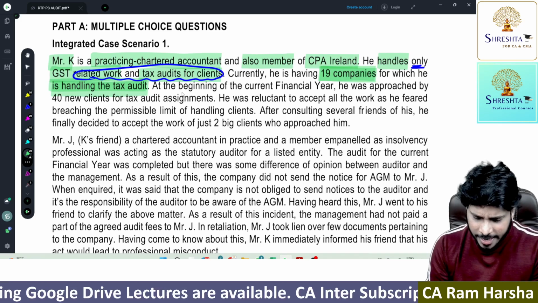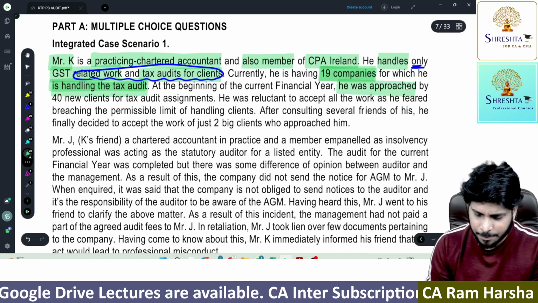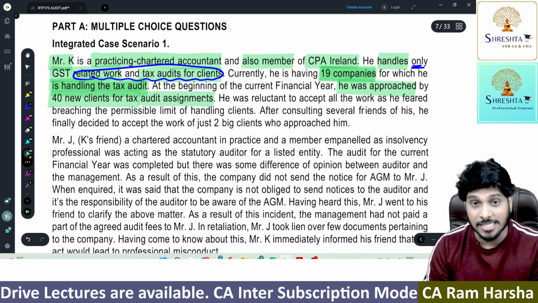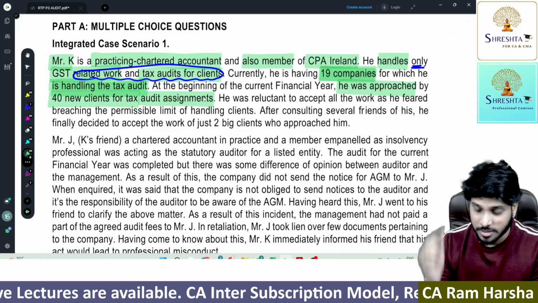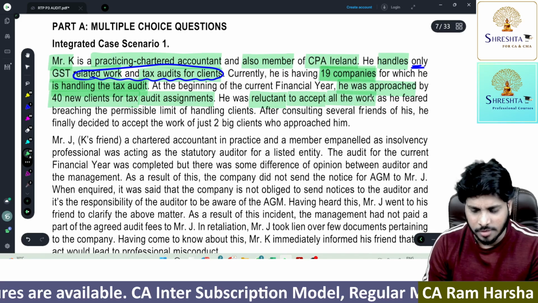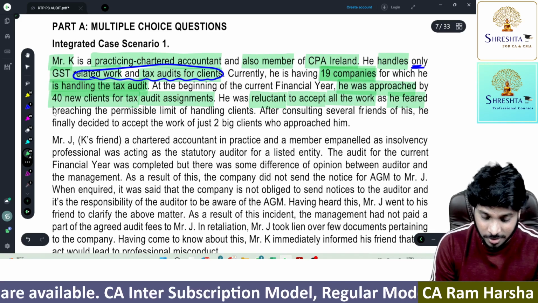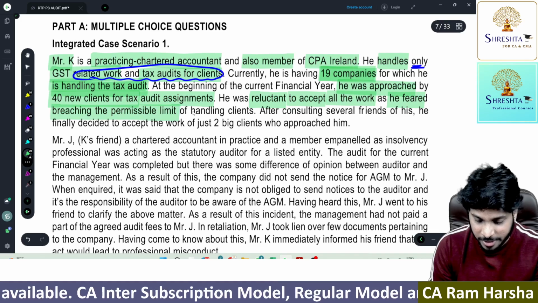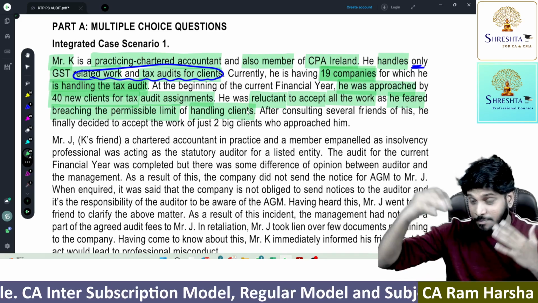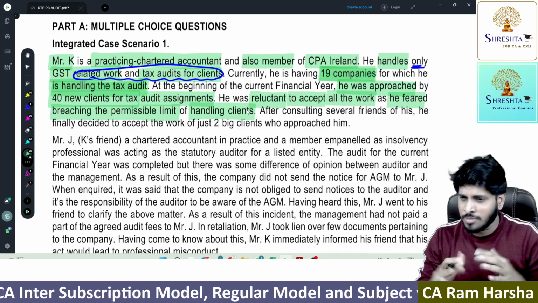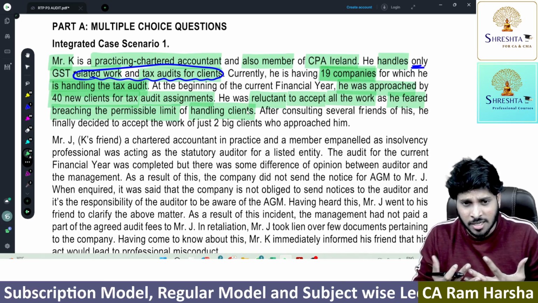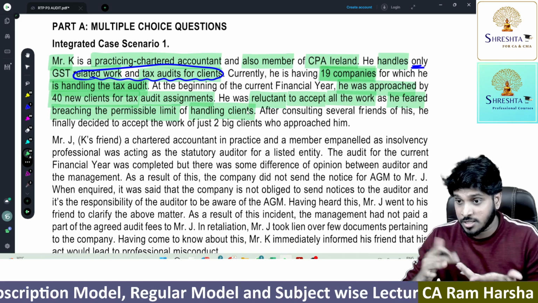At the beginning of the current year, he was approached by 40 new tax audit clients. He was reluctant to accept all the work as he feared breaching the permissible limit of handling the clients. Currently he is having 19, and at the beginning of the year some 40 clients approached him, but this fellow is very doubtful. He's doubtful about whether he will breach the ceiling limit or not.